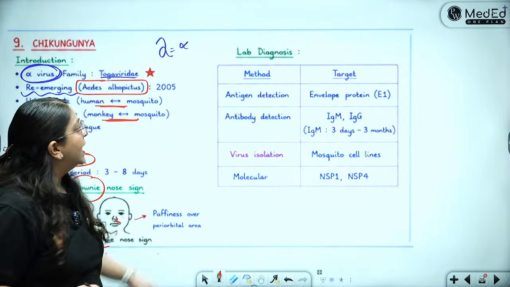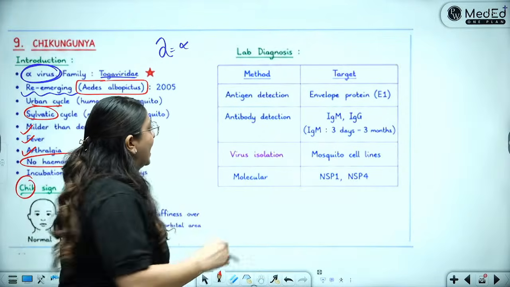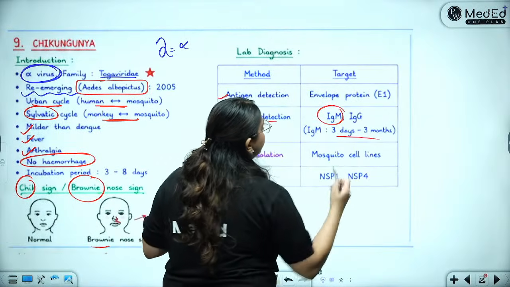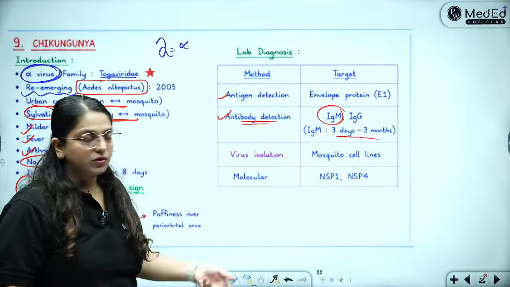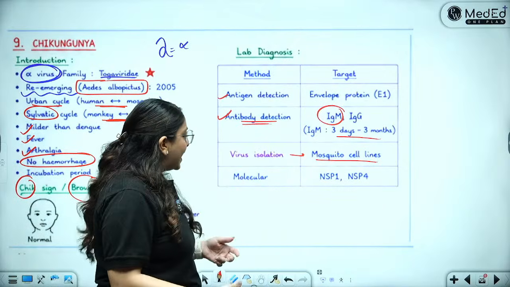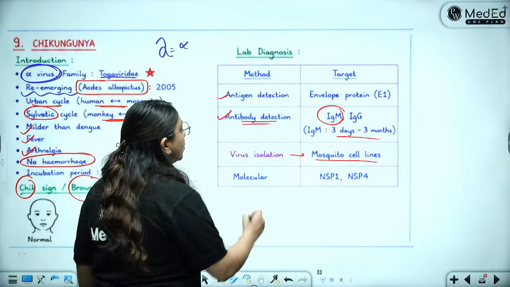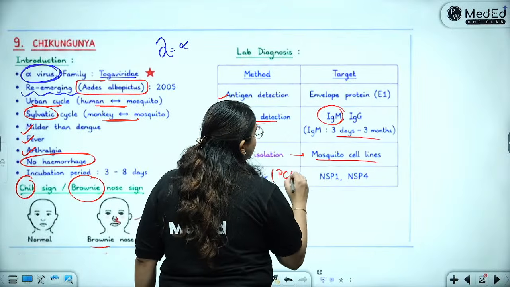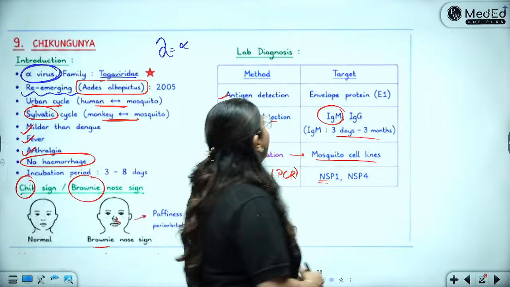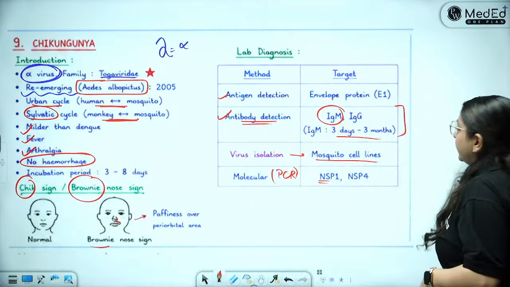For lab diagnosis, you will do antigen and antibody detection, wherein the IgM antibody after 3 days becomes your mainstay of diagnosis. Just like dengue, this can also be isolated in mosquito cell lines, and you can also do the molecular test, which is the PCR, in which you can detect the non-structural proteins 1 and 4. Important to remember antibody detection.